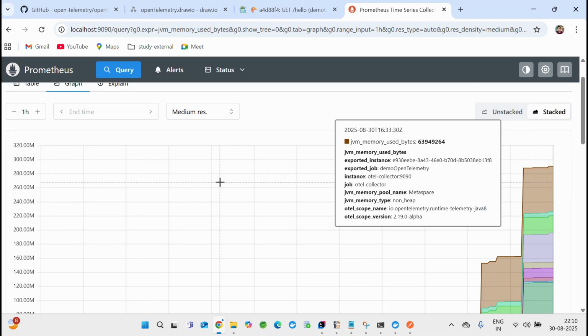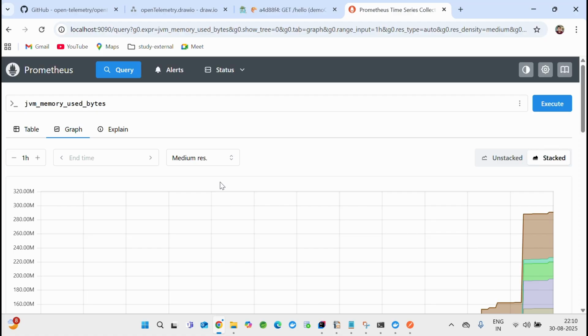There is one more very useful tool called Grafana. I didn't get time to set it up, but you can use Grafana also. That is also very nice. In Grafana you can use these queries, saying that once your JVM memory goes more than 50%, you should alert many users or your dev team.